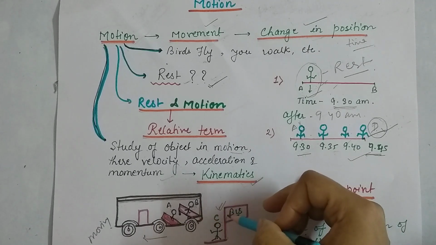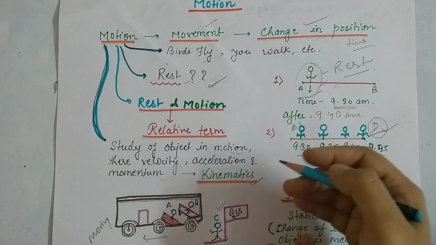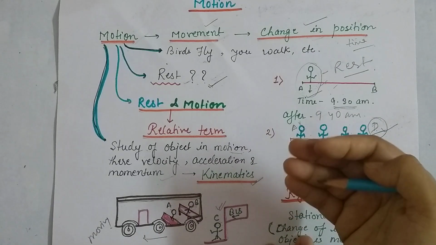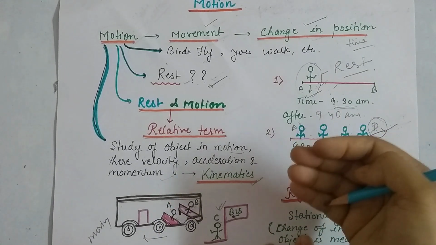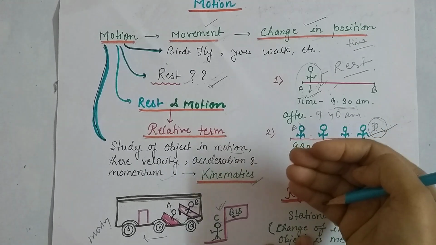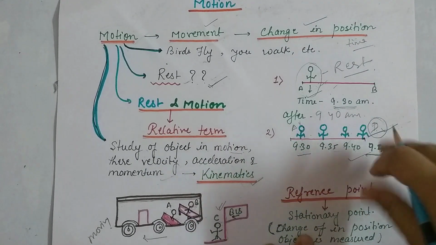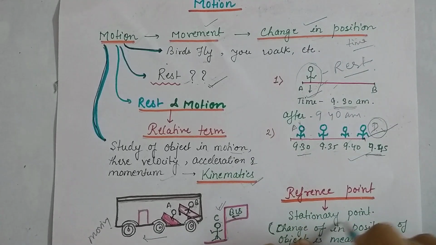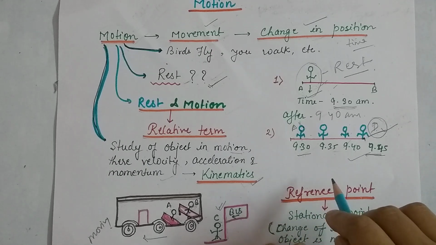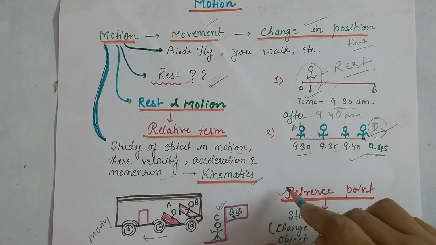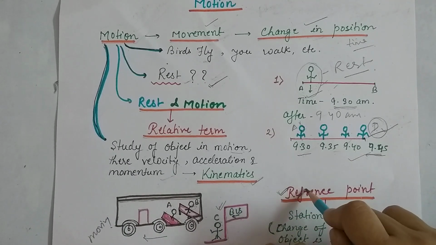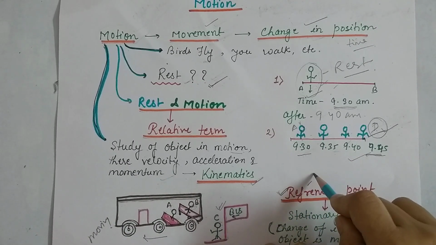So here, motion and rest also depend upon who is observing. So it is a relative term. Basically, the reference point comes in, which is a stationary point. We measure motion with respect to the reference point. The reference point is the one which is at rest.